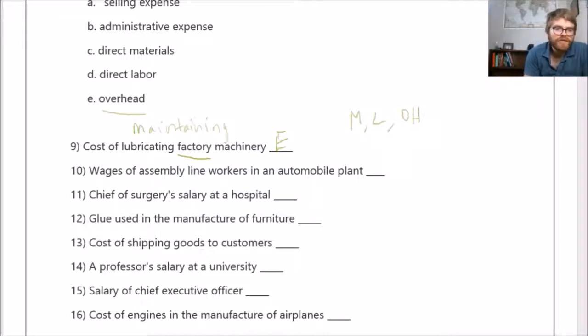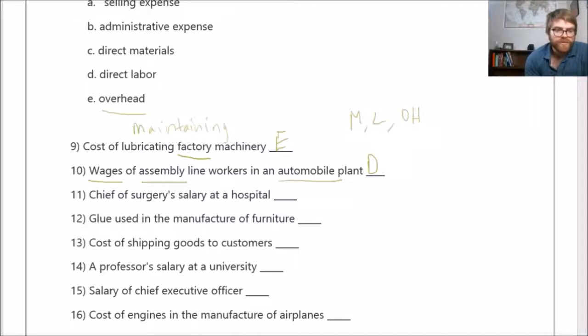Number 10, wages of assembly line workers in an automobile plant. So these guys are working. They're on the assembly line and they're building that car. Straightforward, direct labor, right? They're laborers. They work directly with that car. They put it together.